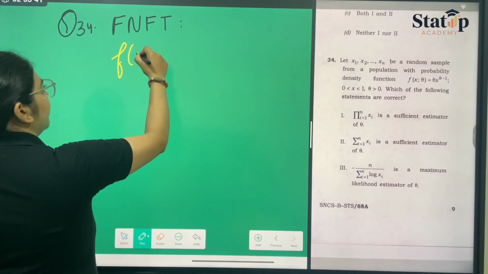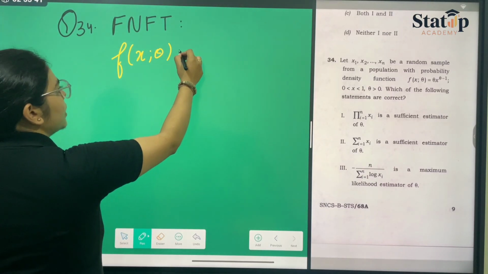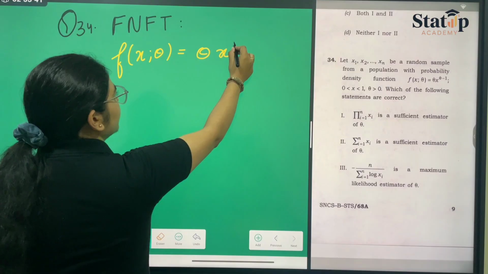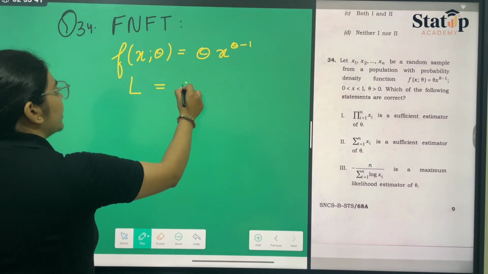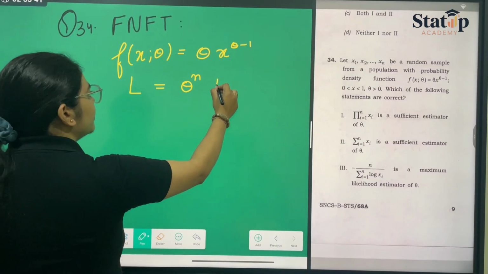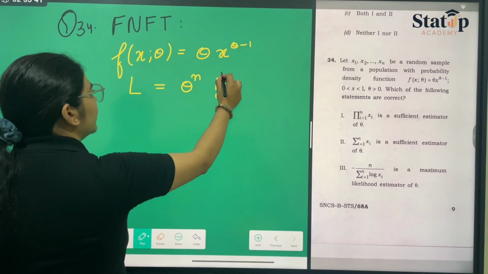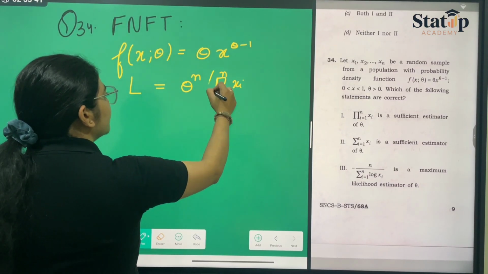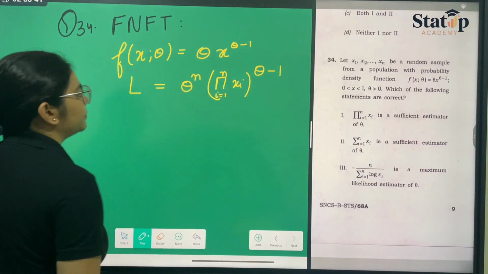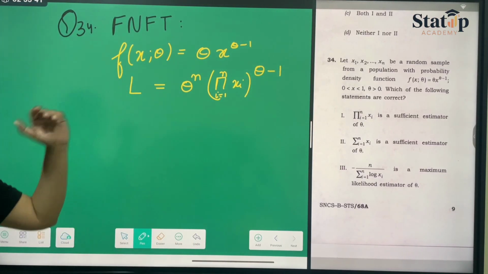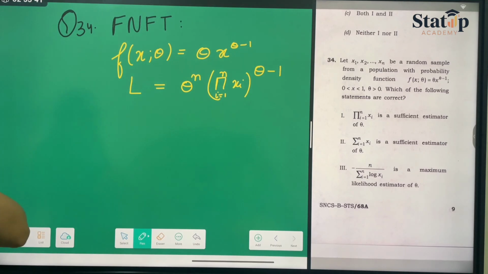So f(x, theta) has already been given to us as theta x raised to the power theta minus 1. If we take the likelihood of this, it will be theta raised to the power n, product over i goes from 1 to n of xi raised to the power theta minus 1. This will be the likelihood.